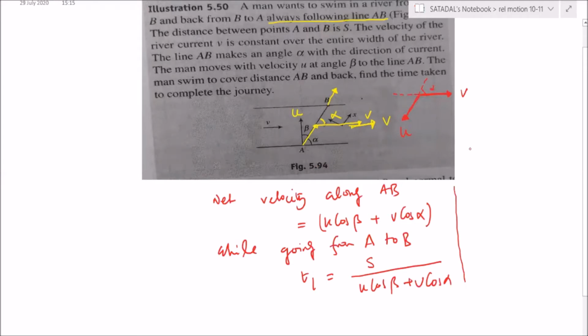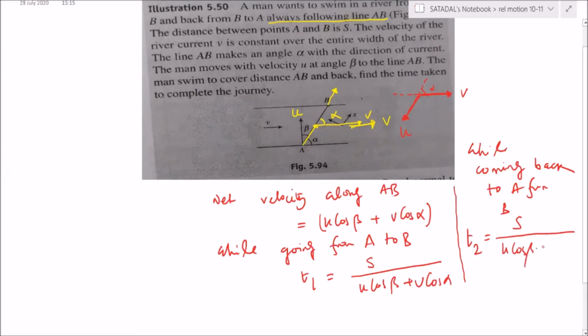So while coming back to A from B, time t2 will be equal to s divided by u cos beta minus v cos alpha. Is that okay now? Fine now.